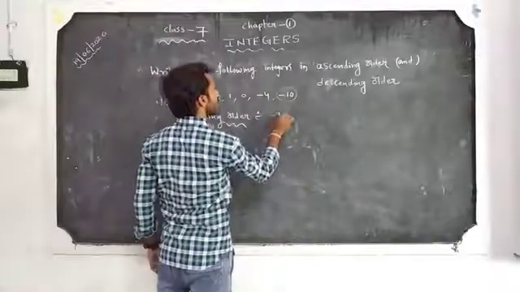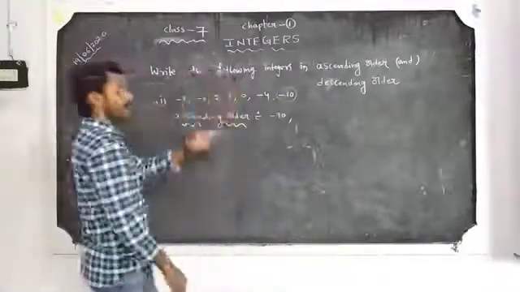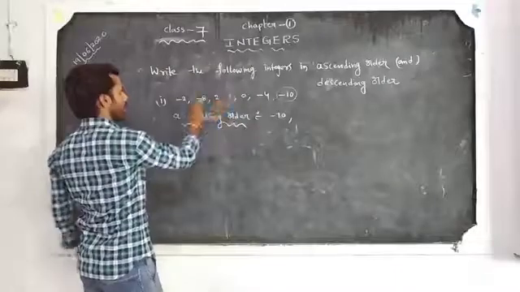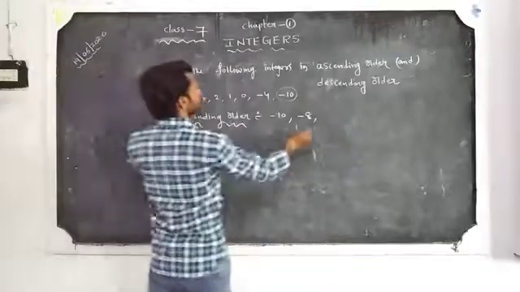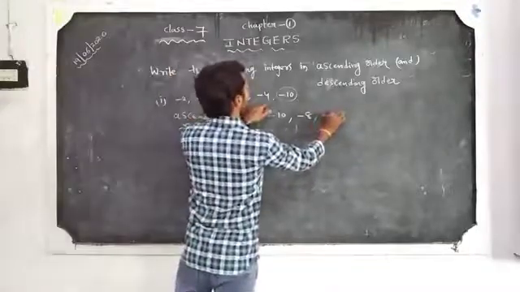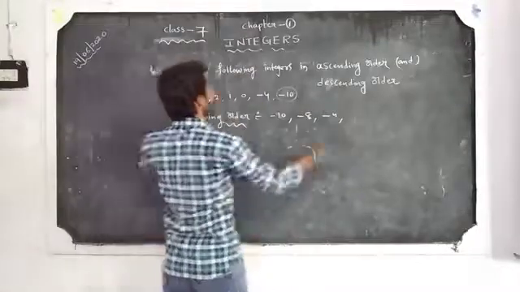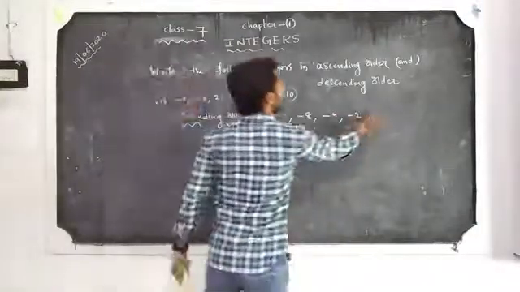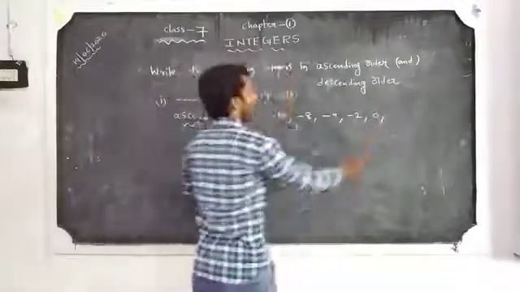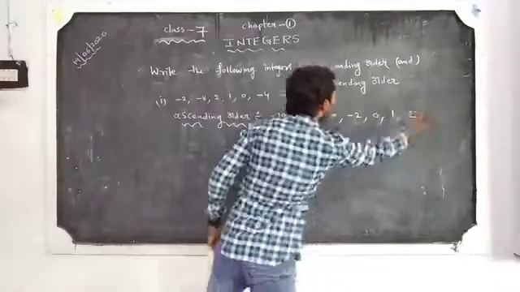Next one is minus 8, next one minus 4, next one minus 2, next one 0, next one 1, next one 2.